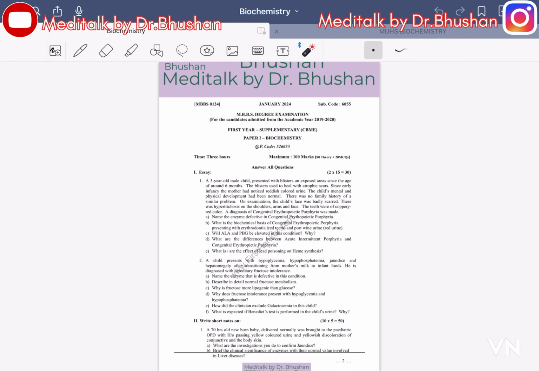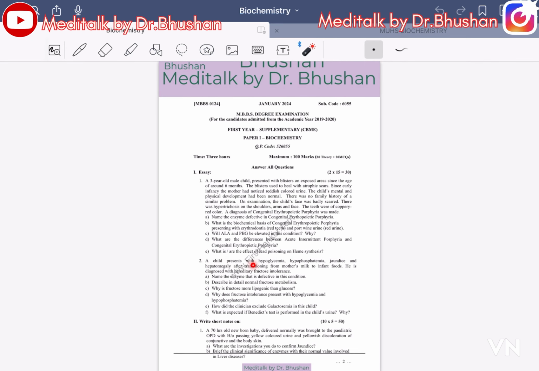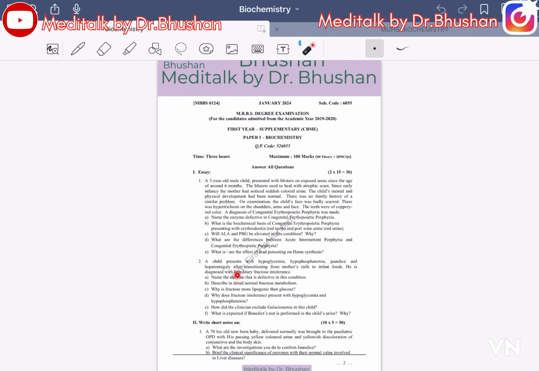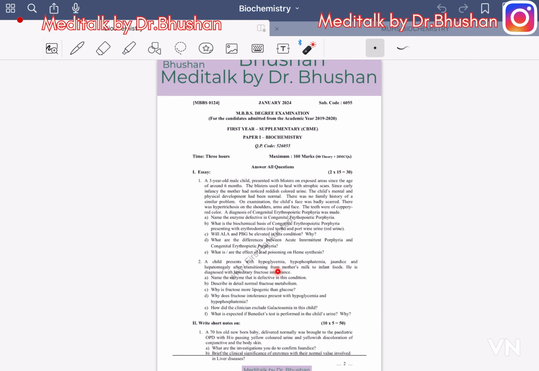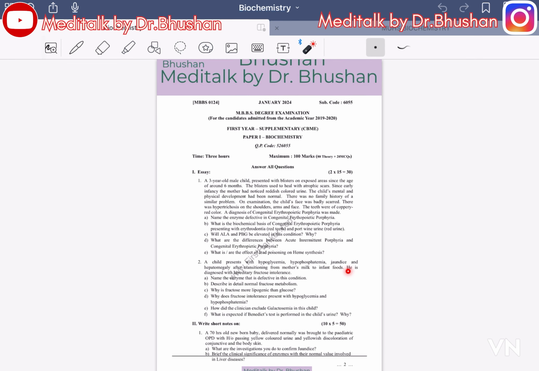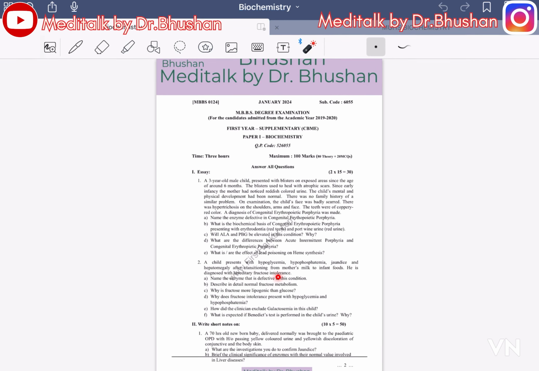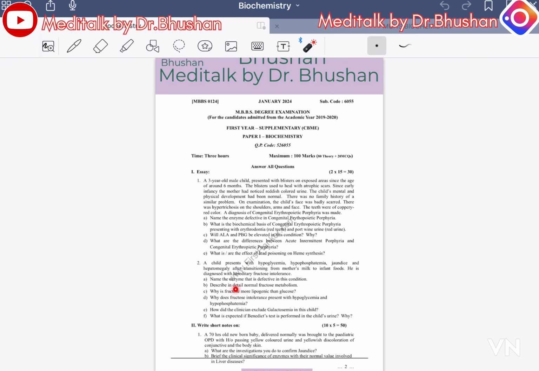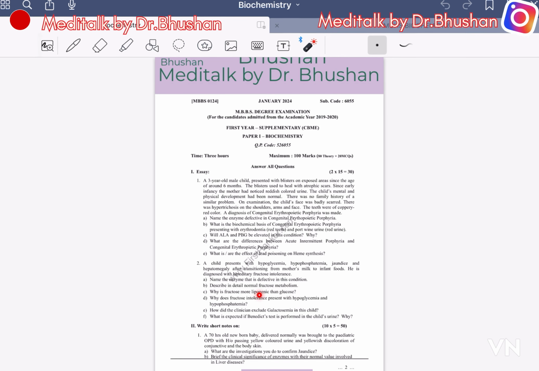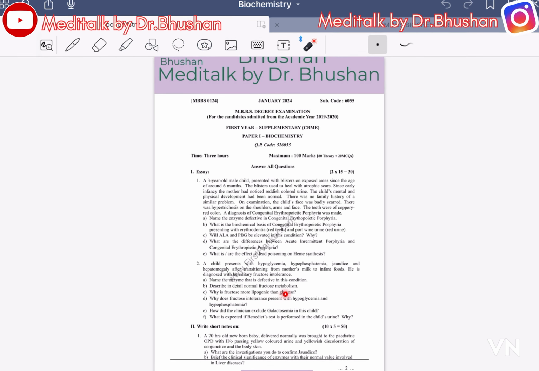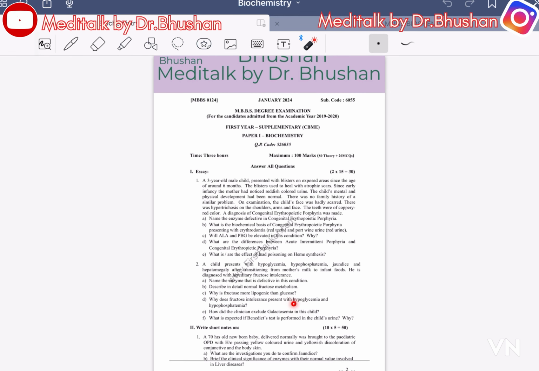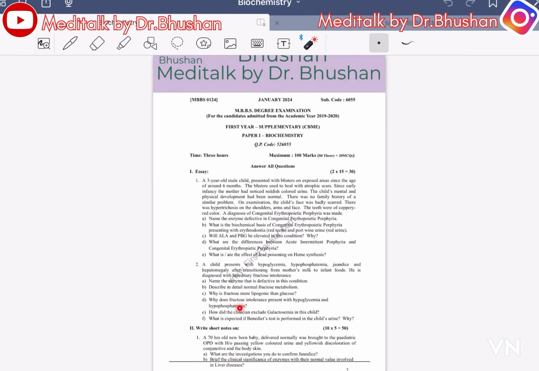Second question: a child presents with hypoglycemia, hypophosphatemia, jaundice, and hepatomegaly after the transition from mother's milk to infant foods. He is diagnosed with hereditary fructose intolerance. Name the enzyme that is defective in this condition. Describe in detail normal fructose metabolism. Why is fructose more lipogenic than glucose? Why does fructose intolerance present with hypoglycemia and hypophosphatemia?